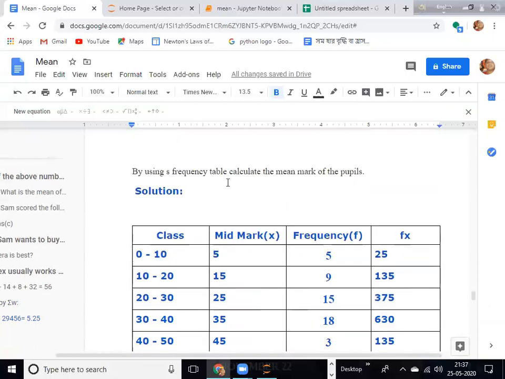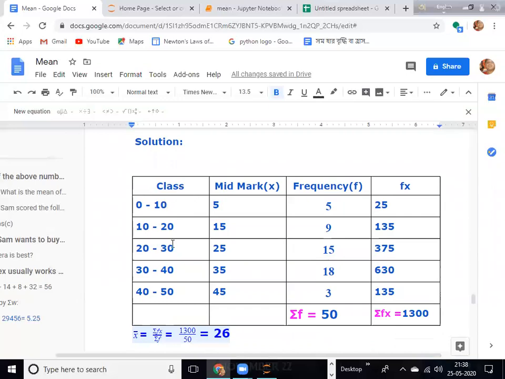So this is changed to 0 to 10. 0 to 10 means 0 is included but 10 is not included. That means numbers up to 9 are included. Because 9 is included and 10 is not, then 10 to 20 follows, so it becomes continuous. This is how discontinuous can be made continuous.